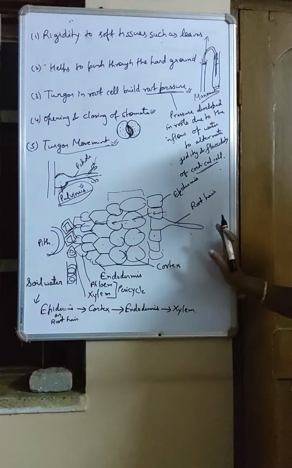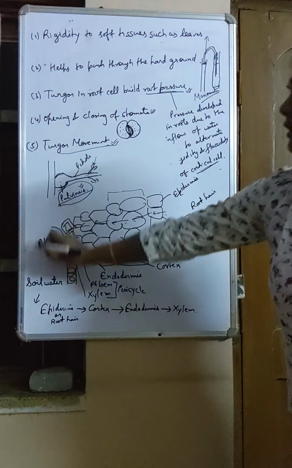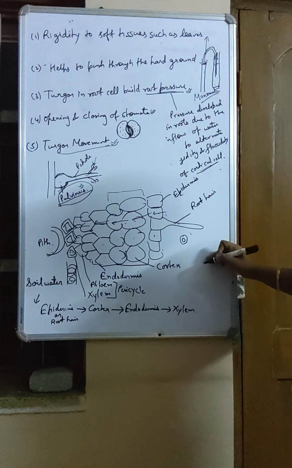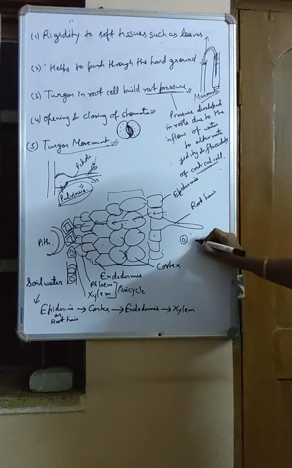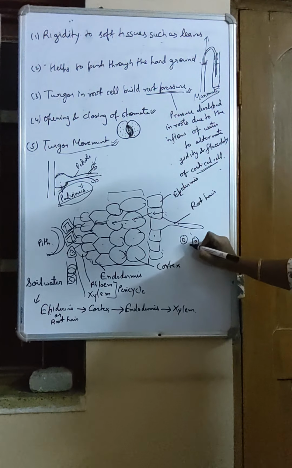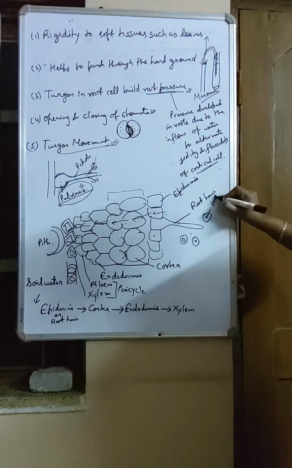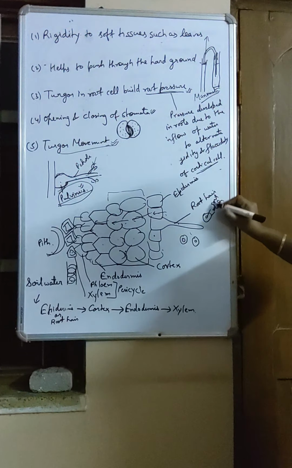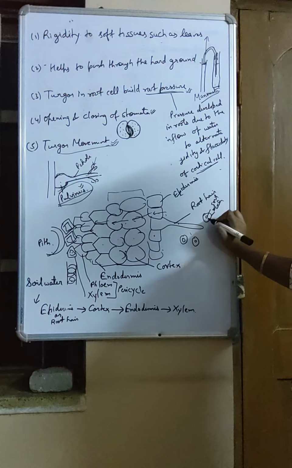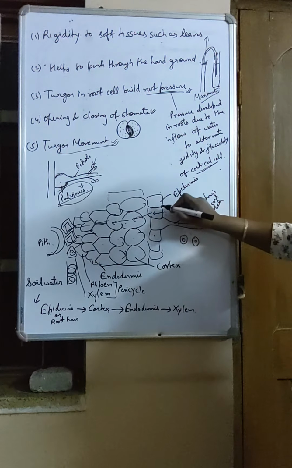Now this is another long answer type question which you get most of the time. A TS of this root. This is actually an LS of root. Initially outside you will get two circles like this. The inner circle will be soil particle and the outer circle will be soil water. If you are not able to make out which circle is marked, you can simply write soil water.